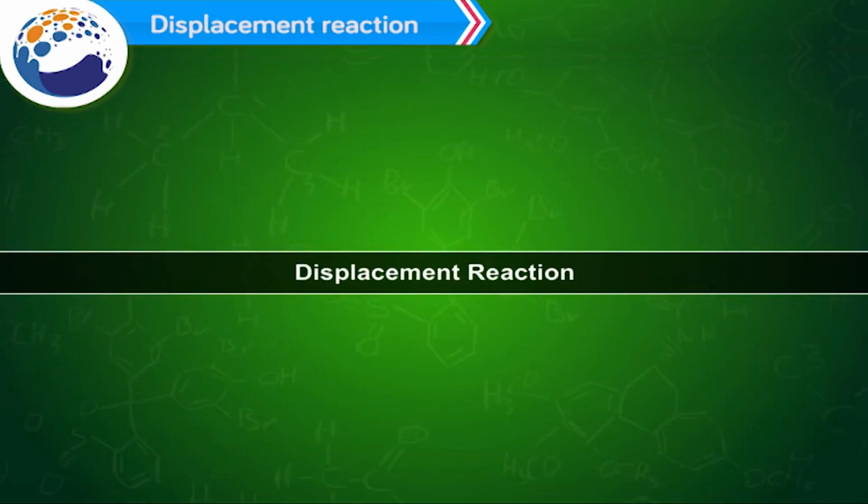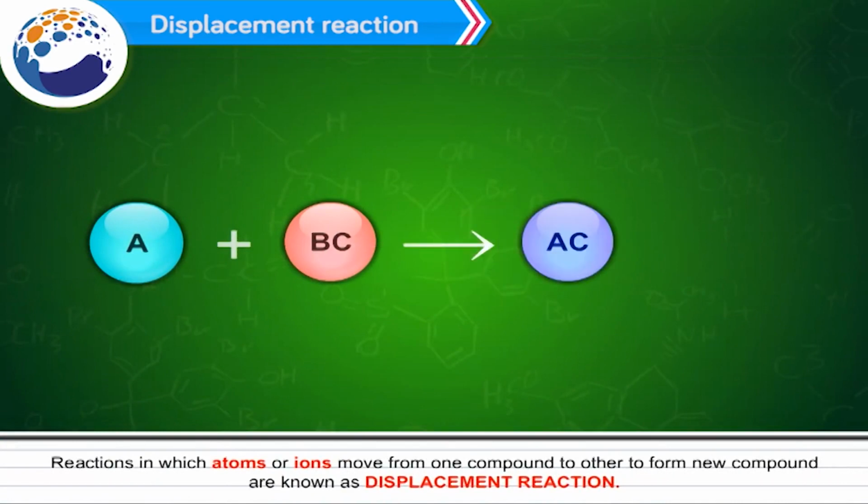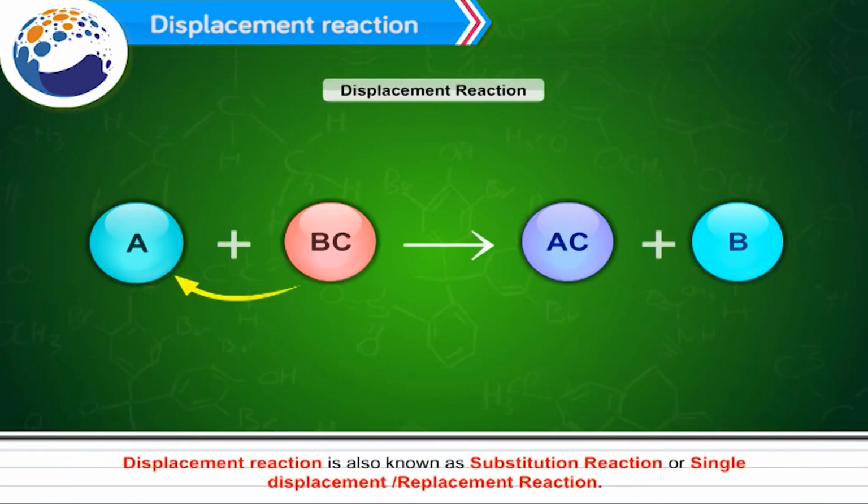Displacement reaction. Reactions in which atoms or ions move from one compound to another to form a new compound are known as displacement reactions. A displacement reaction is also known as a substitution reaction, single displacement or replacement reaction.